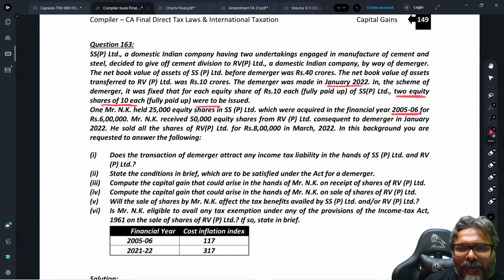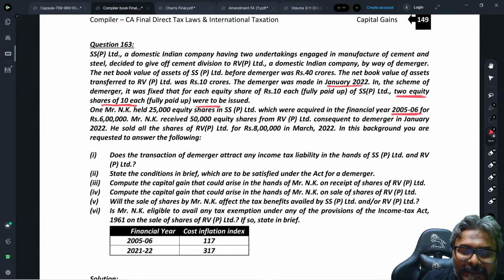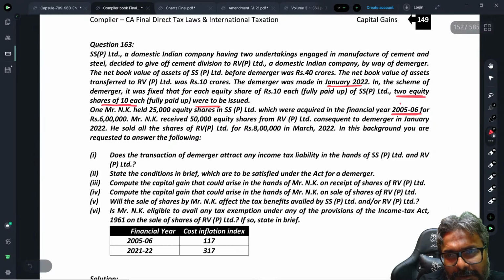To that the answer is, students, from 2005-2006. For the shares of the resulting company, which is RV Private Limited, I will be taking into account the period of holding from the date when the original share was acquired, and therefore this is what would be considered in this regard.